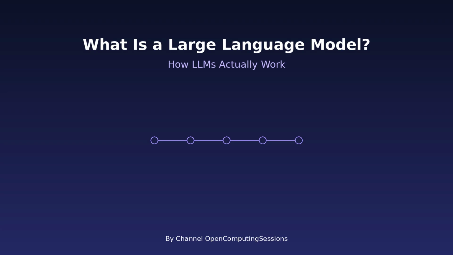A large language model, or LLM, is a type of artificial intelligence system trained to understand and generate human language. That sounds simple, but the way it works is quite interesting. Think about how humans learn language. From childhood, we read books, hear conversations, watch videos, and slowly understand patterns. We learn grammar. We learn context. We learn how words relate to each other. An LLM learns in a similar way, but at a massive scale.